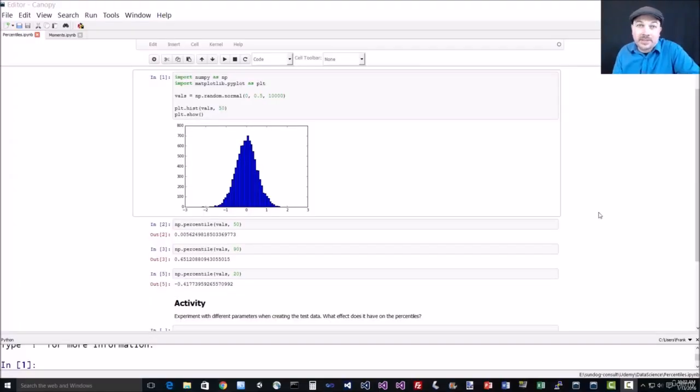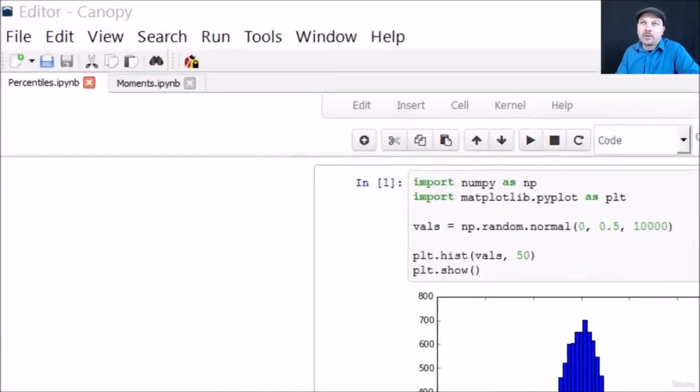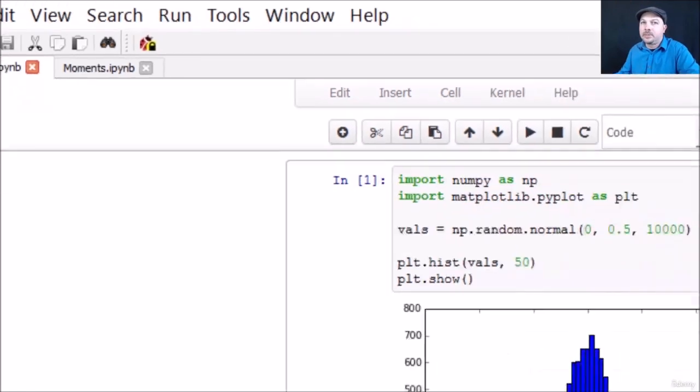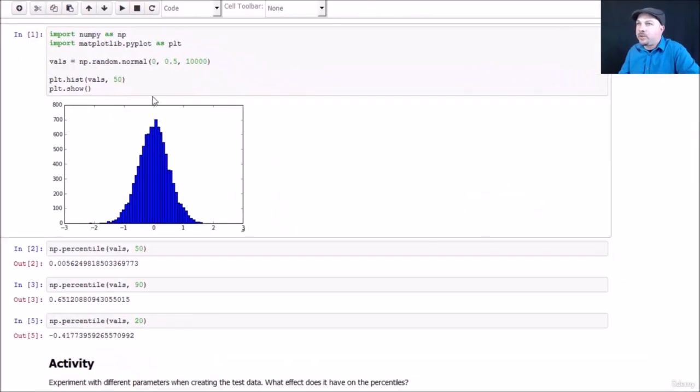All right, let's get our hands dirty with percentiles. Go ahead and open up the percentiles IPython notebook file if you'd like to follow along. And again, I encourage you to do so because I want you to play around with this a little bit later. So let's start off by generating some normally distributed random data. In this example, we're going to generate some data centered around 0, with a mean of 0, with a standard deviation of 0.5, and I'm going to make 10,000 data points with that distribution.